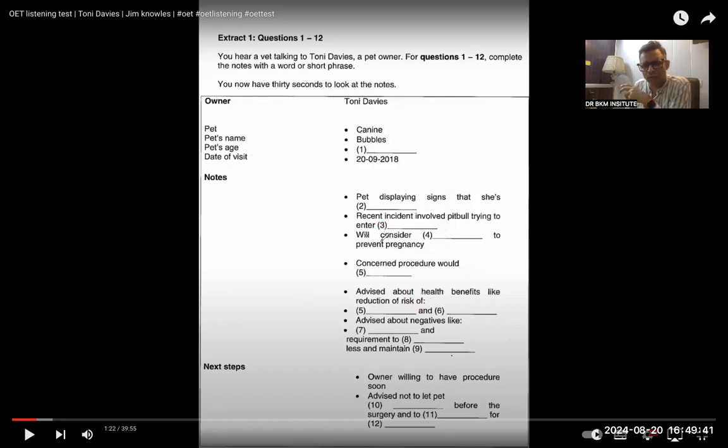So over here, there should be something like a noun. Will consider, I don't know, like if it would have been a human's case, I would have thought about will consider contraceptive pills or something like that. I don't know what the topic is about, but they're talking about pets, so I think it should be about animals. So it means you need to understand the topic. So canine, Bubbles, then age, then signs, then will consider dash to prevent pregnancy.